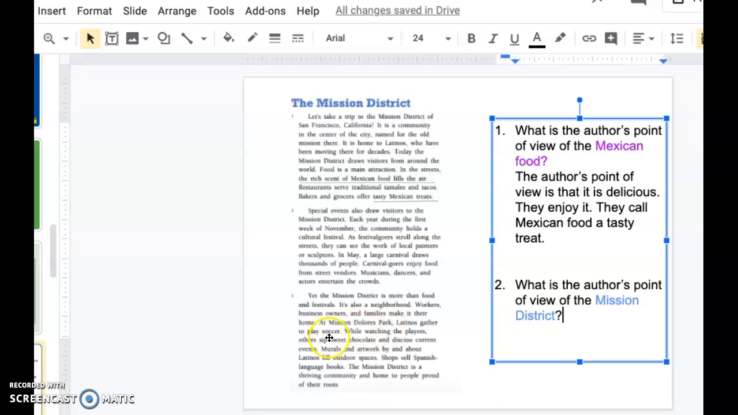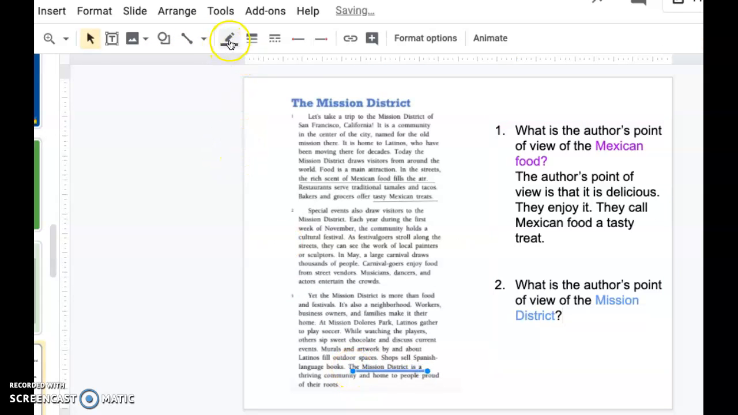It's just about playing soccer. Now let's look at this last one. The Mission District is a thriving community. So there's not something before, but there's something after. Okay, so let me go ahead and underline that. And home to people proud of their roots.